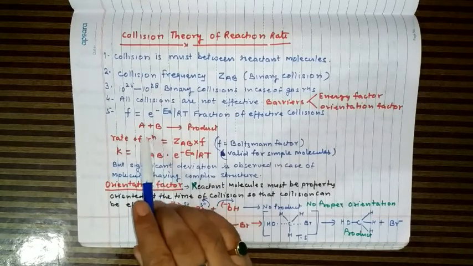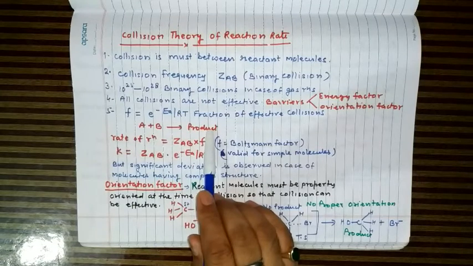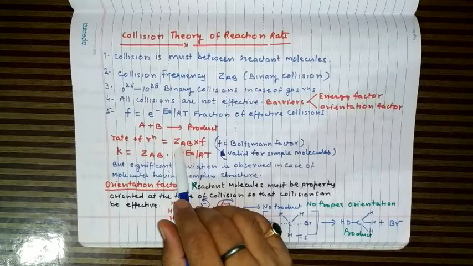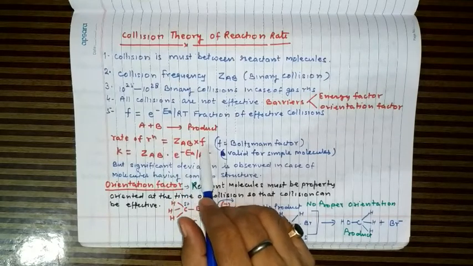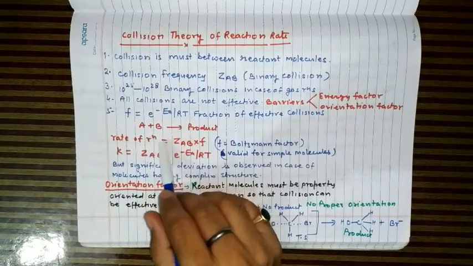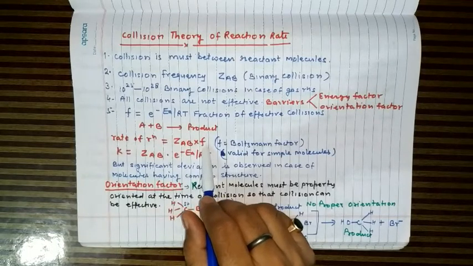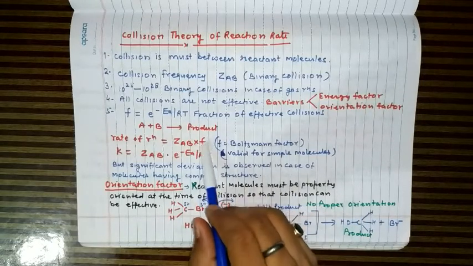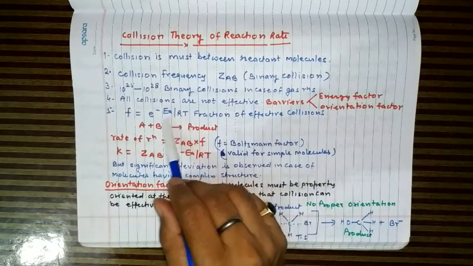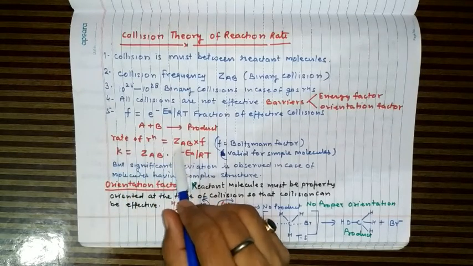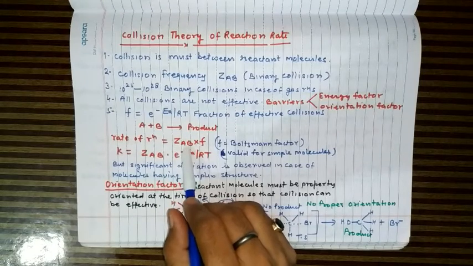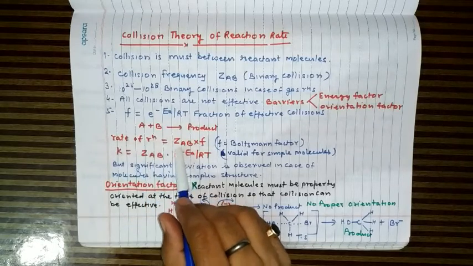Suppose this is the reaction, A reacts with B forming the product. So the rate of reaction is equal to ZAB into F. The rate of reaction is directly proportional to F, the fraction of effective collisions. This F is also called Boltzmann factor. So this is the fraction of molecules having energy of activation. Z is here the collision frequency, so this remains constant as long as the temperature remains constant. So the rate of reaction is equal to ZAB into F.